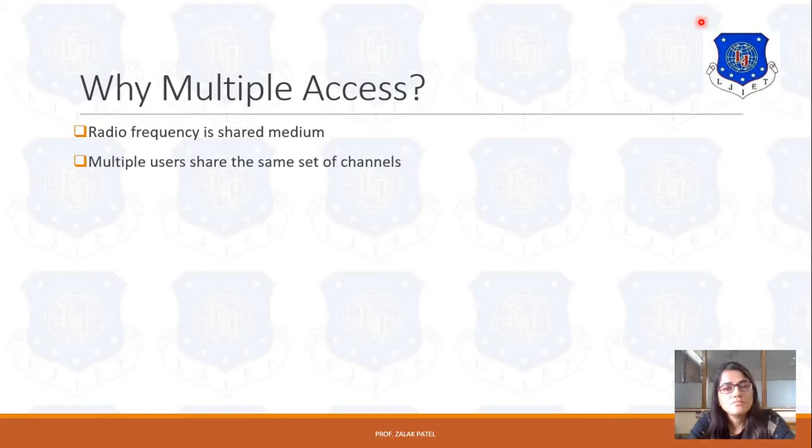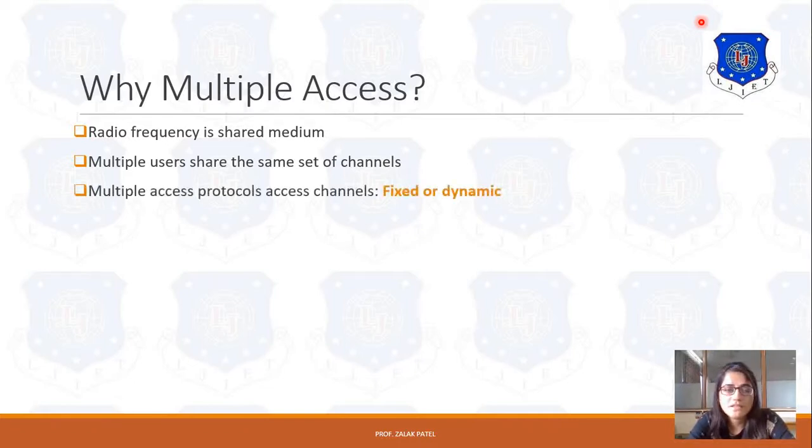By using multiple access, resource wastage is reduced because the same set of channels is used by multiple users. For example, if 20 to 40 megahertz is allotted to user 1, then when user 1 is free, user 2 can also access that particular 20 to 40 megahertz range of band. So this is the multiple access technique. It can be either fixed or dynamic type.